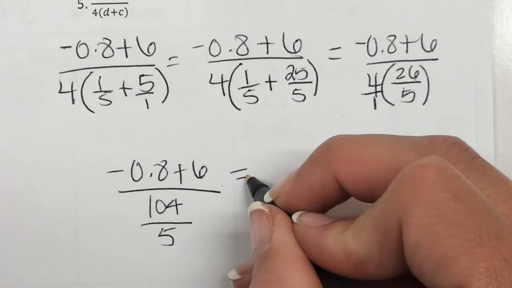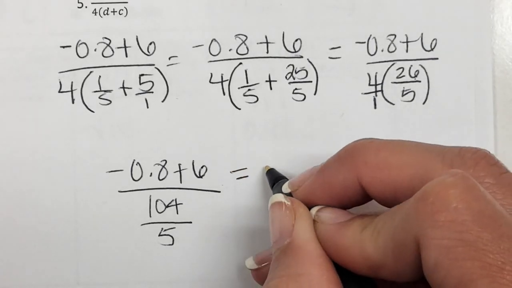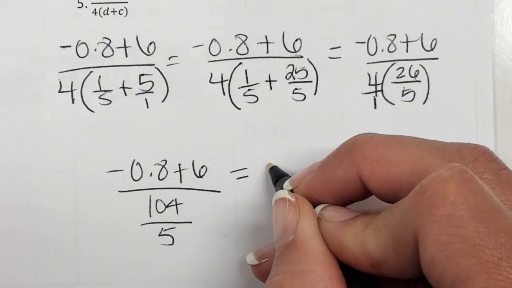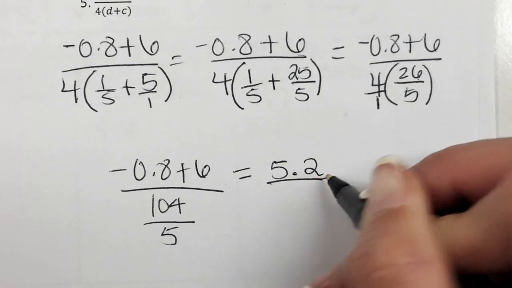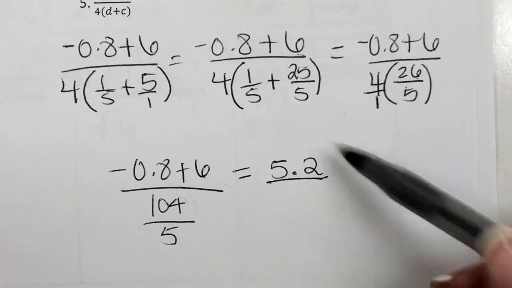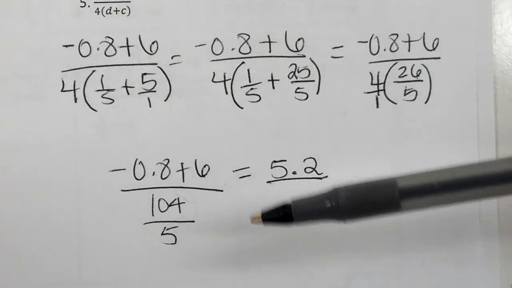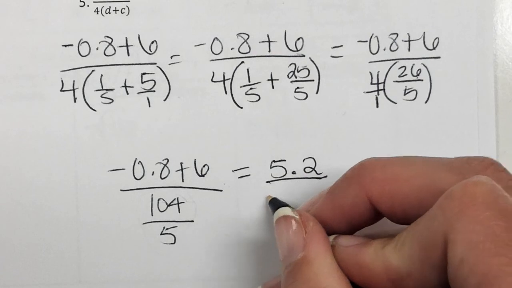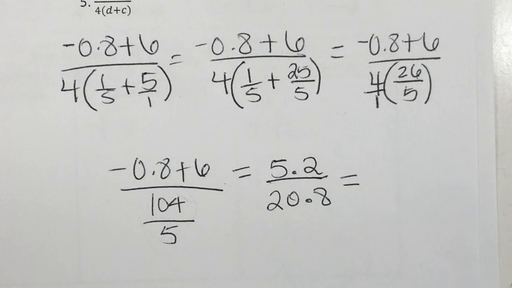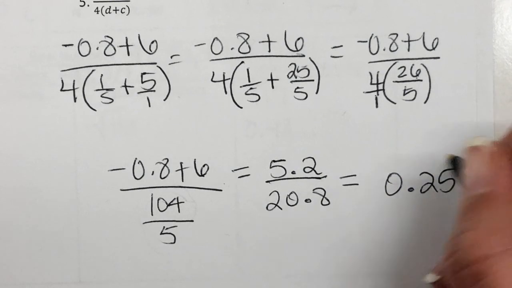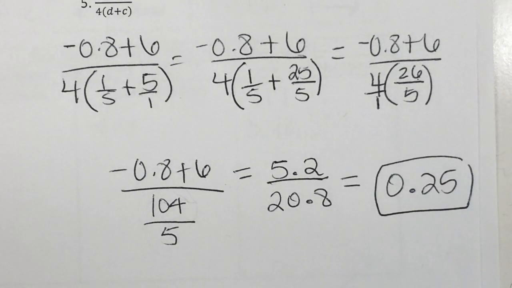Very good. So negative 0.8 plus 6 is going to give us what? 5.2? Alright, so now we can change this to a decimal. Okay, because they gave us a decimal in the beginning. So we can do that. So what is 104 divided by 5? Alright, so now our final answer, we'll have to divide those two, and you should get what? Very good. Alright, we'll stop there.